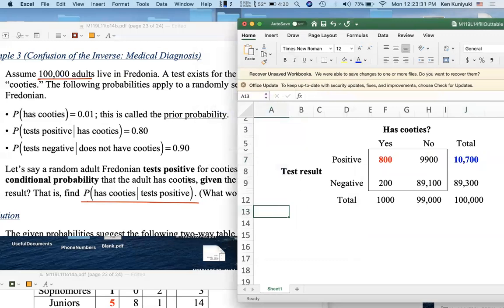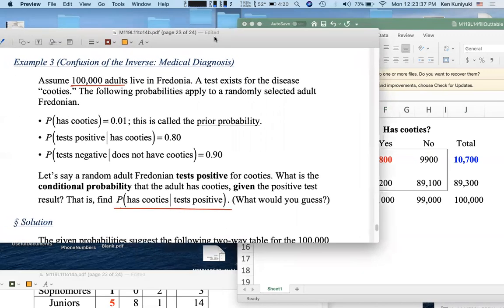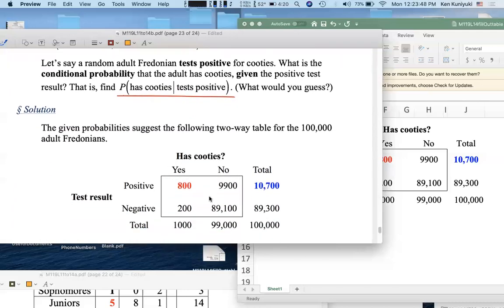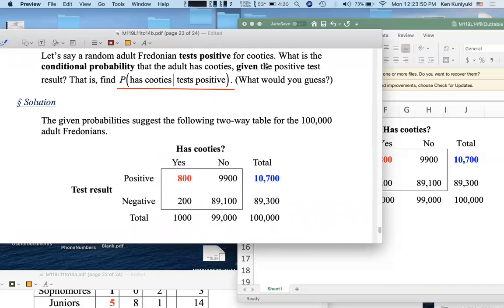All right. Well, what is 800 divided by 10,700 as a decimal and then as a percent? And by the way, what was your initial guess? Because a lot of doctors said something like 75% or 0.75. What was the actual? Again, this is a copy of our table.